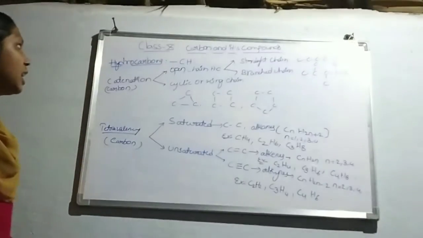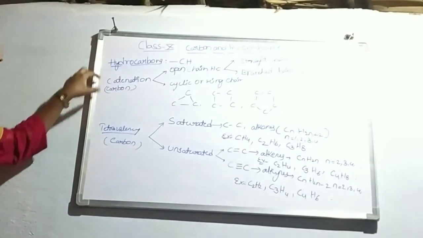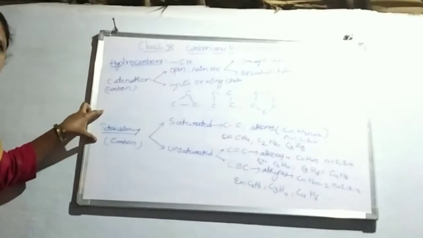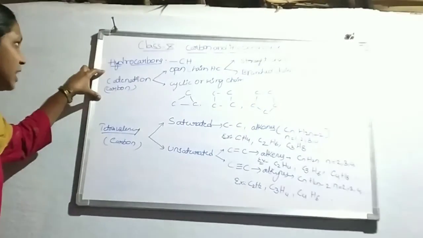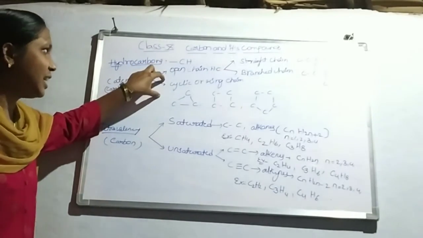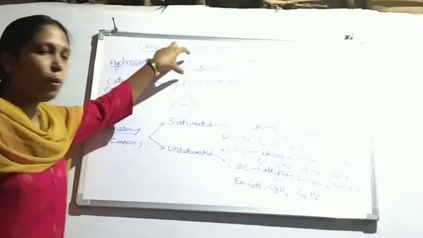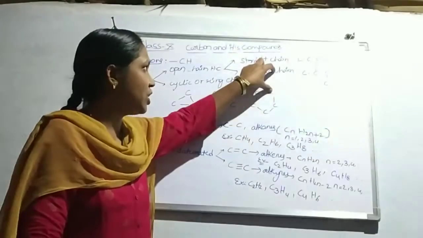This is the classification of hydrocarbons according to two special properties of carbon: catenation and tetravalency. Due to catenation, hydrocarbons are classified into open chain and cyclic or ring chain hydrocarbons. Open chain hydrocarbons are classified into straight chain and branched chain.